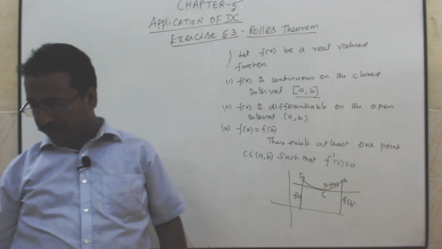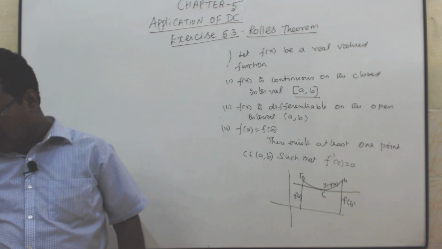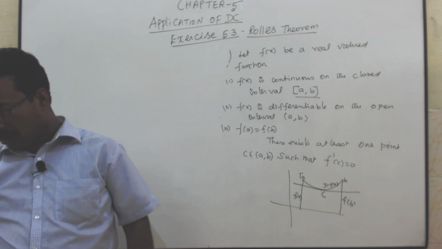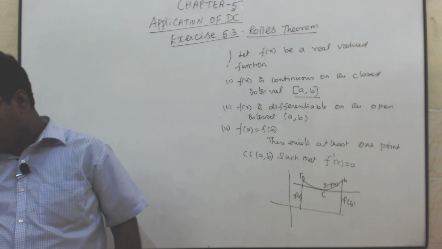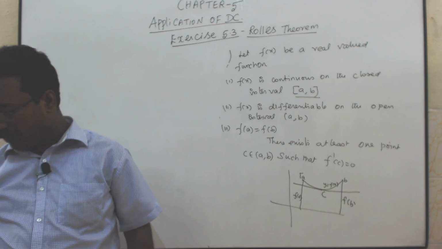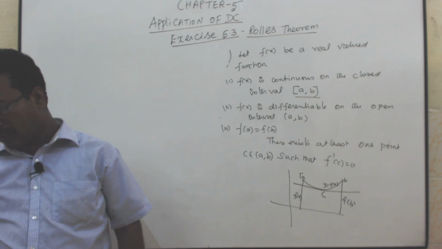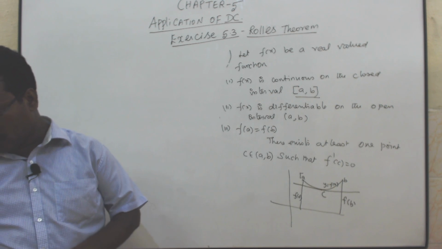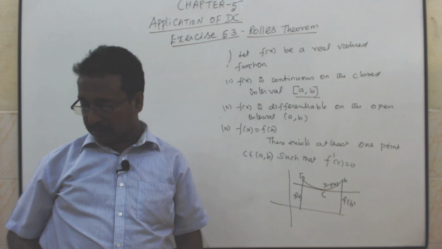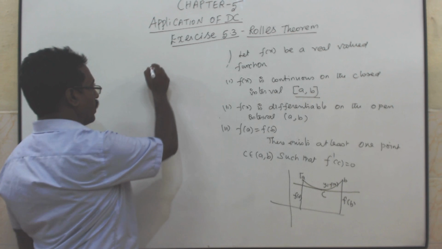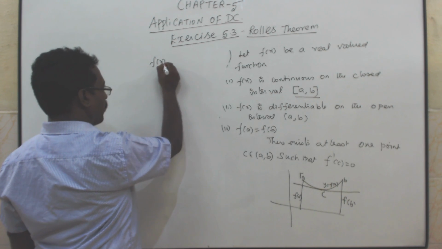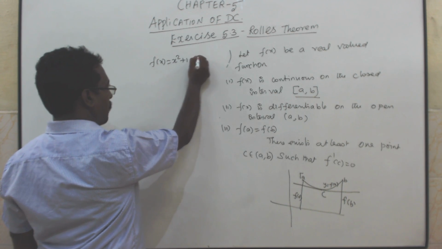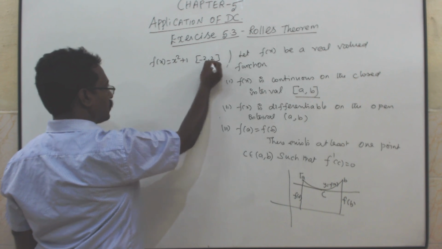Last question. Using Rolle's theorem, find the points on the curve y equal to x square plus 1, minus 2 less than or equal to x less than or equal to 2, the tangent parallel to x axis. Y means f of x. F of x equal to x square plus 1, minus 2 comma 2.